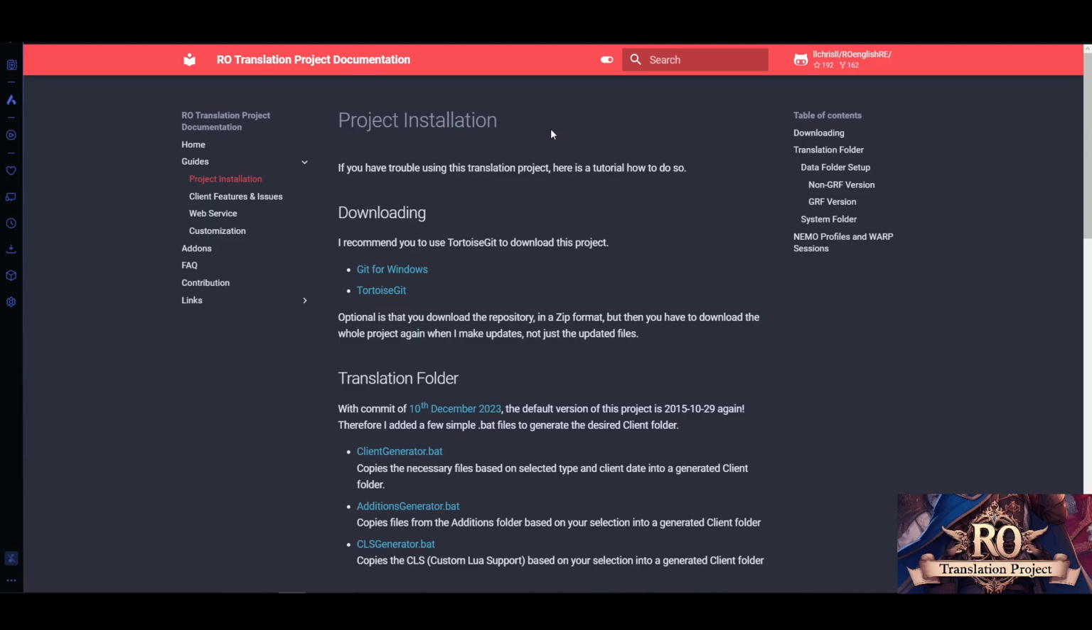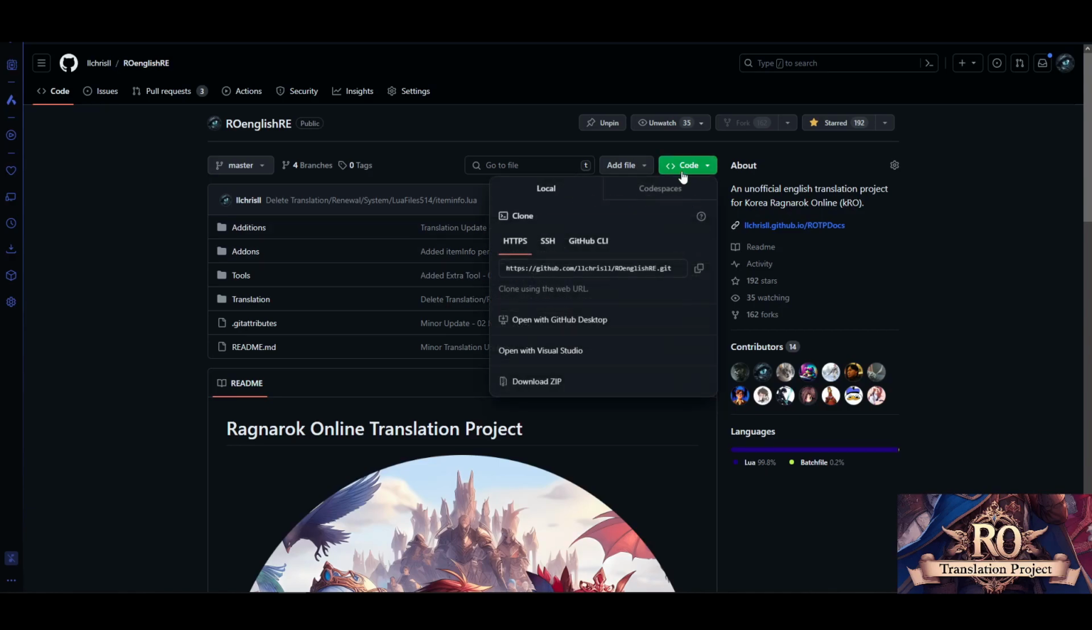Optional, of course, you also have the possibility to extract via zip. So download the zip format, but in case I make updates again, you only have to update the files I updated.